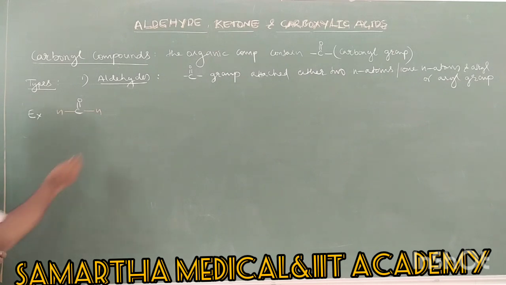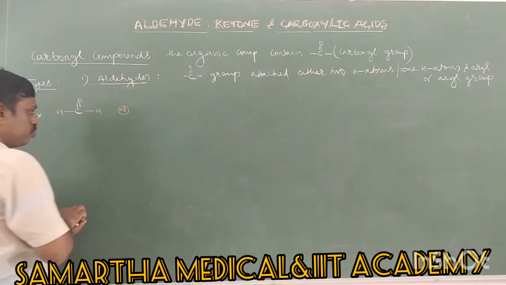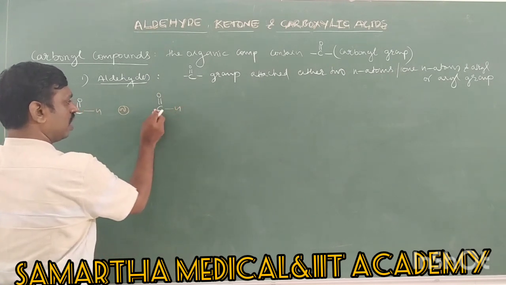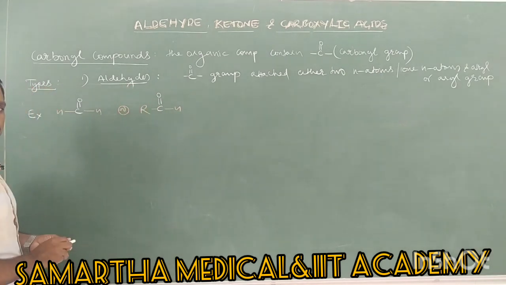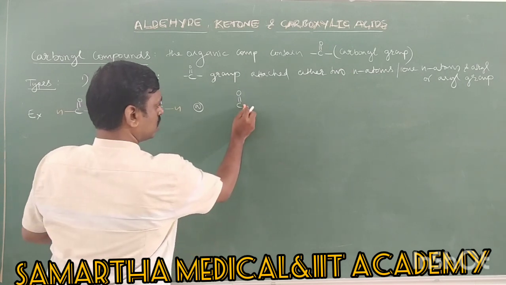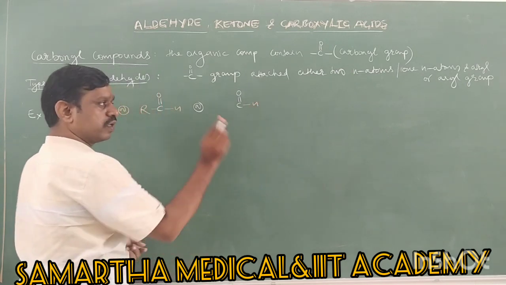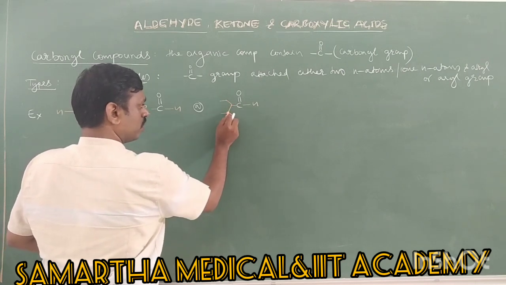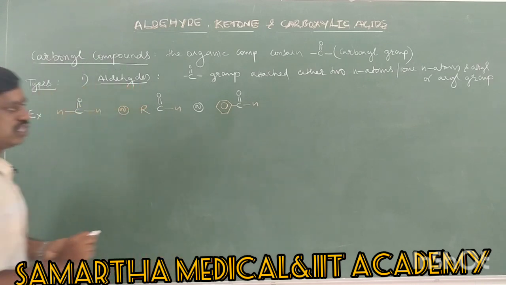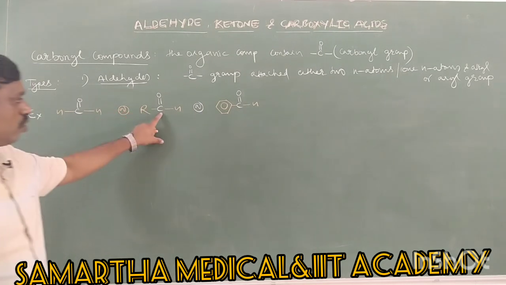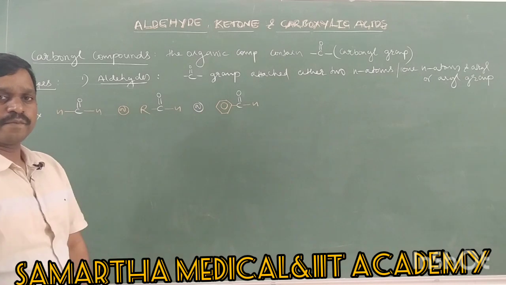It is an aldehyde. Or the carbonyl group should be attached to hydrogen on one side and an R group on the other side. Or the carbonyl group is attached to hydrogen on one side, which is compulsory, but the other side may be an aryl group. Aryl is like a phenyl group, a benzene ring. So this is also an aldehyde. Therefore, these three are the formulas of aldehyde.